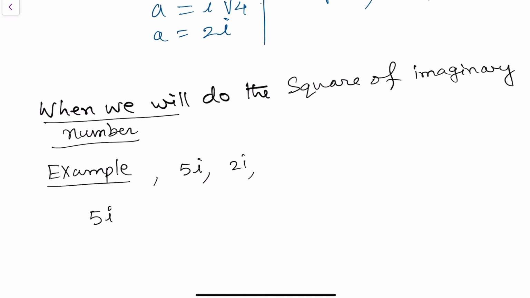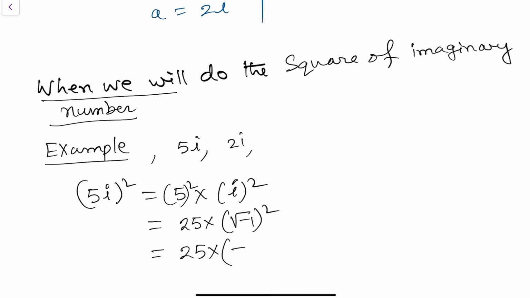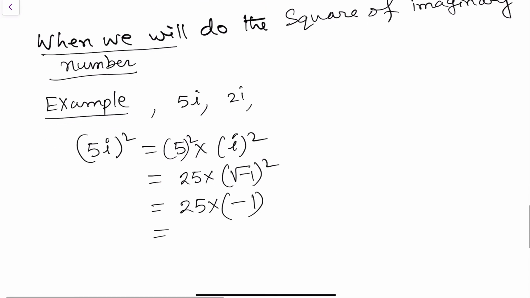So (5i) whole square, we get 5 square times i square. Now 5 square is 25, and the value of i square is the square root of -1 whole square. So we get 25 times, now square and square root cancel, we get only -1, and the value is -25. So you see that this is an imaginary number, and when we square it we get a negative number.